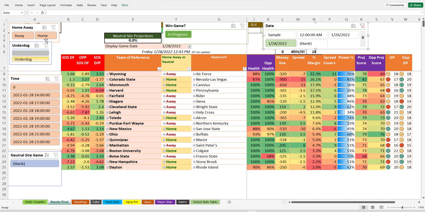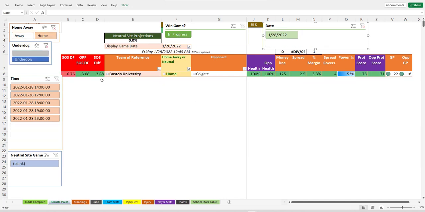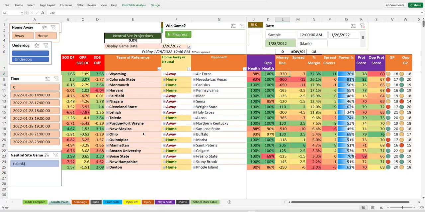One thing I noticed was there's a home underdog on here. These are the pot of gold picks. The strength of schedule is -3, so they have played weaker teams, but it says Boston University at +125 because they're at home against Colgate. So we'll see if they can whiten up their teeth against Colgate today with a win.